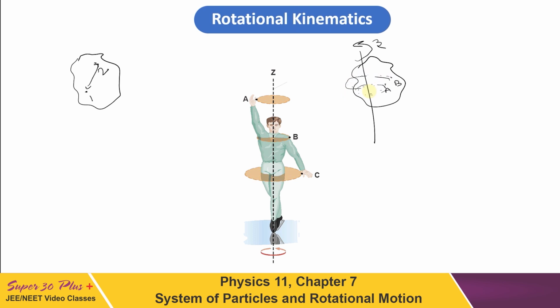If it is only one particle, how can we explain this kind of motion? There will be no constituent particles, only a single particle. So a particle cannot have rotation, whereas a body can have both kinds of motion, that is translation plus rotation. This is the basic difference between rotation and translation.